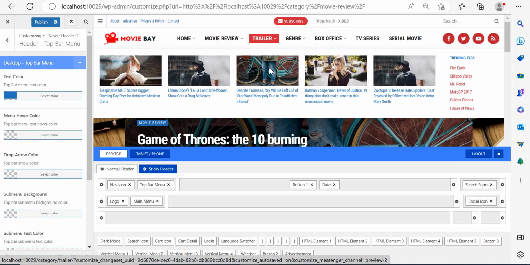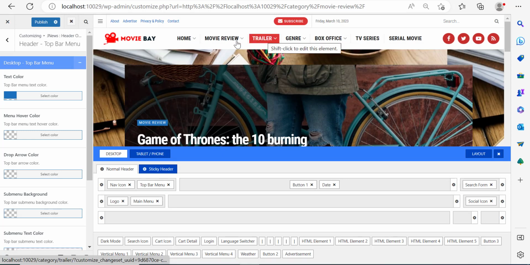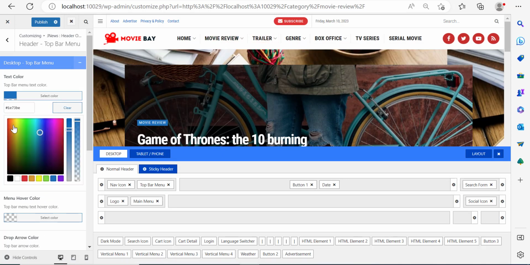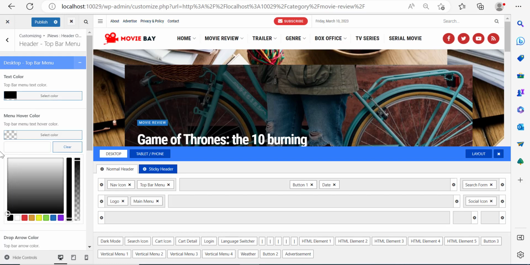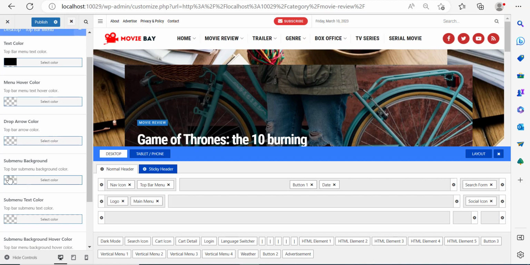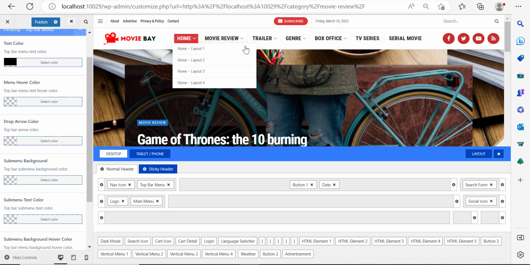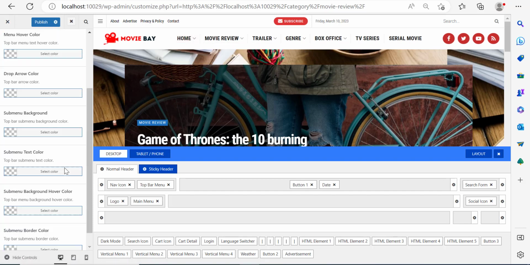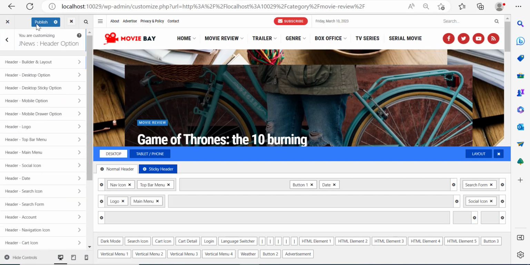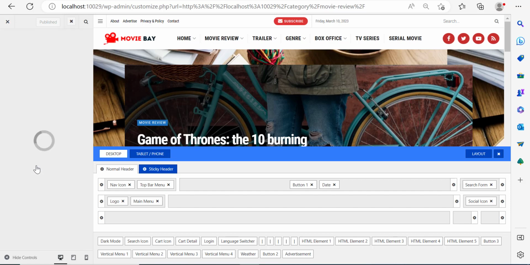So over here, you can see that the links have changed to blue. Now they don't look really cool, so I'm going to get it back to black. Menu hover color. Let's not change that. Submenu background. Now the submenu background is the background of this submenu. We better keep it red. Oh, not red. We better keep it white. And in fact, we better keep everything like it is because anything else we do, it will just ruin the stuff. And over here, social icons.